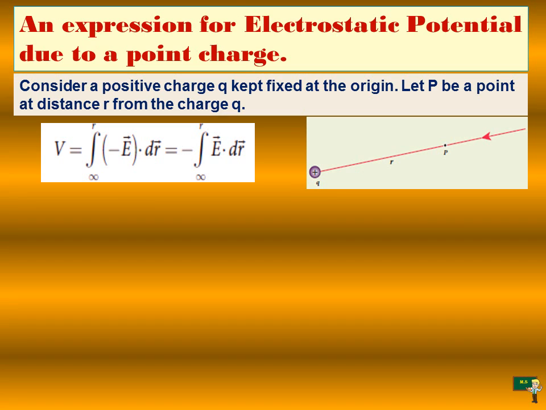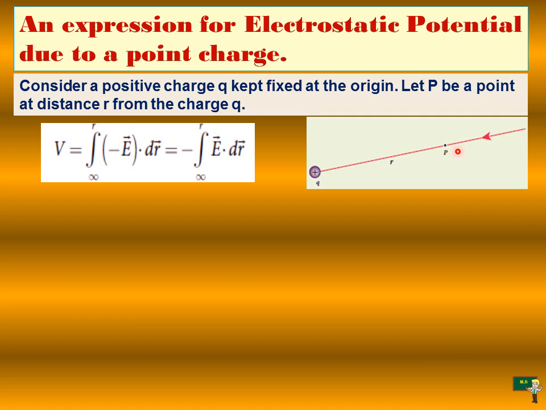We bring a positive test charge q dash from infinity to the point P, against the repulsive force.